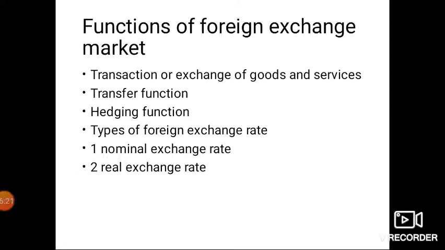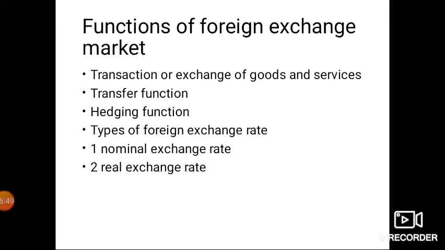Now I'm going to teach you another topic, types of foreign exchange rate. Generally there are two types of foreign exchange rate. Number first is the nominal exchange rate, which is also sometimes called the nominal effective exchange rate, NEER, and another one is the real exchange rate.